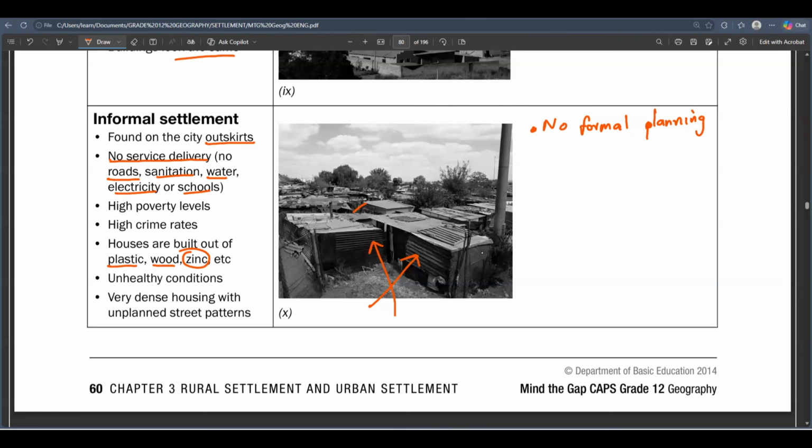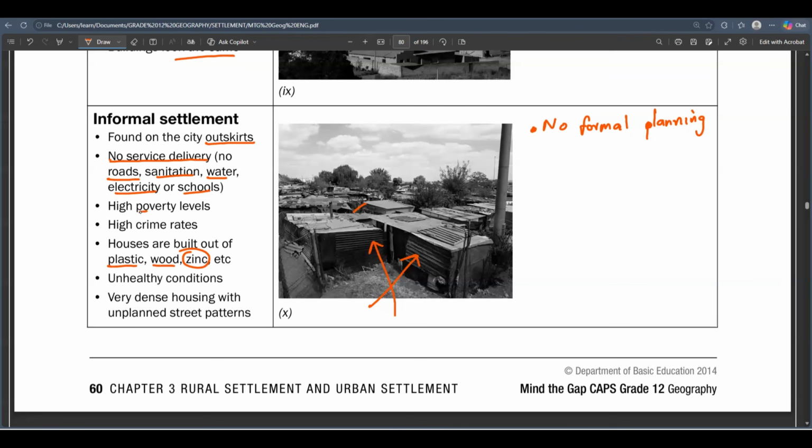Things are not easy there, but people do everything they can so that they can at least survive and be able to take their parents out of these unhealthy conditions. Furthermore, there are high poverty levels there.